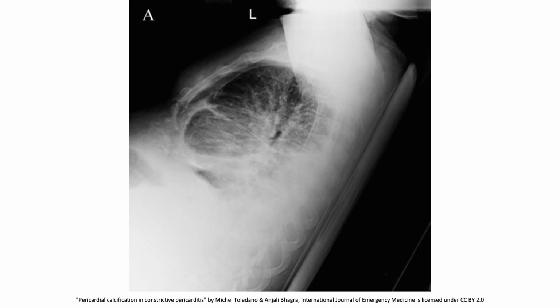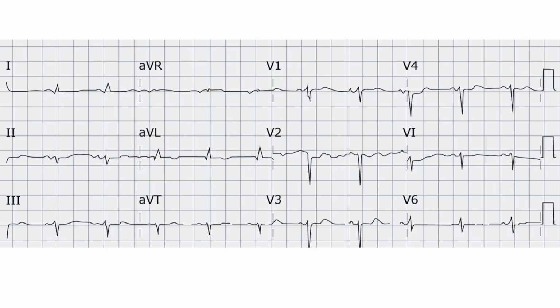This is how constrictive pericarditis looks like on lateral chest X-ray. Please note the calcified and thick pericardium. This is the ECG showing low-voltage QRS complexes. Please note that the QRS complexes are smaller than they normally are.